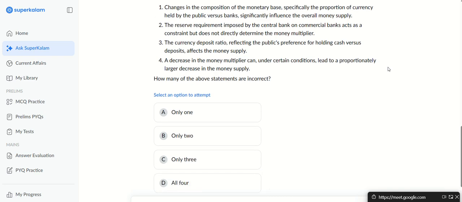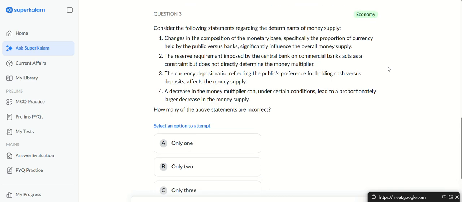Consider the following statements regarding the determinants of money supply. Changes in composition of monetary base, reserve requirement, current deposit ratio. So this is the hardest question.